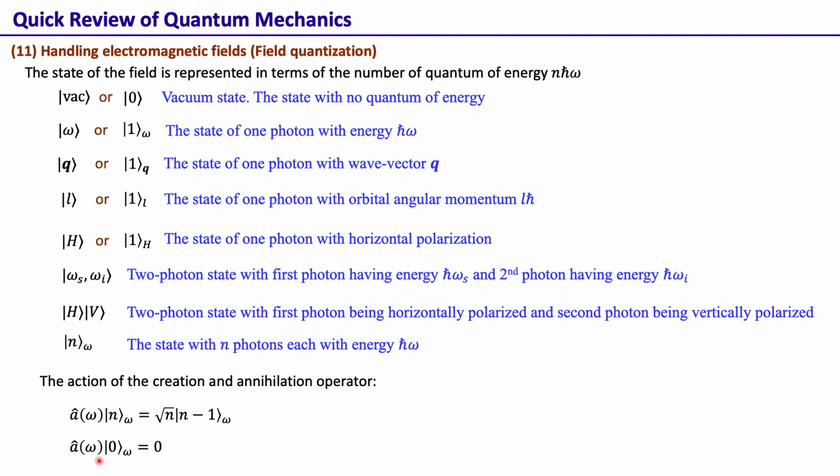If it acts on a vacuum state, it gives 0. On the other hand, the creation operator, when it acts on a vacuum state, creates a photon, so the state is then given by 1. Of course, this omega is just the frequency labeling. If it acts on a state with n photons, it generates a state with n plus 1 photons. That's why it is called a creation operator.